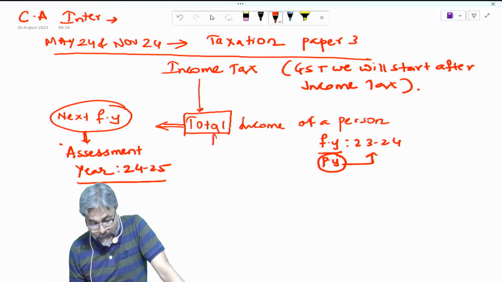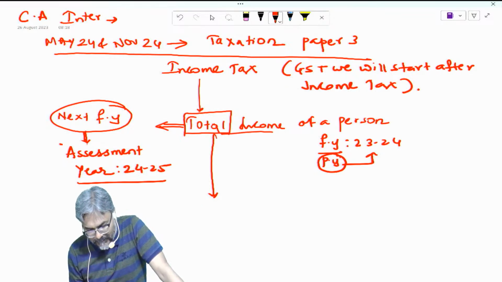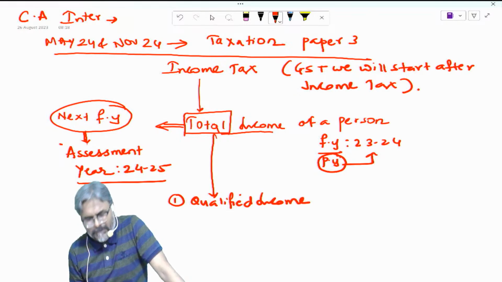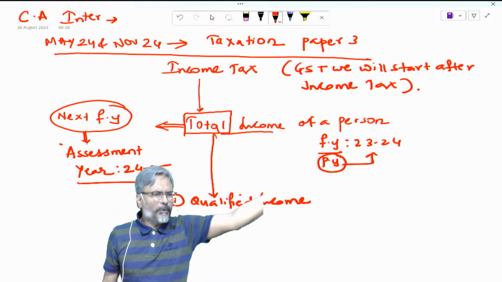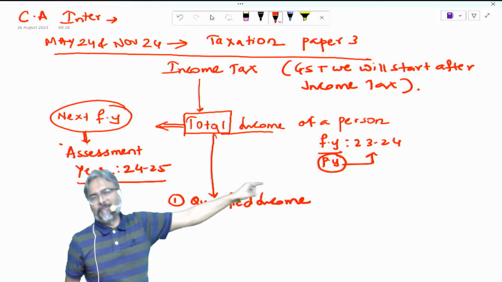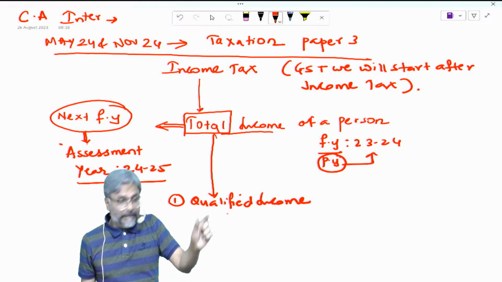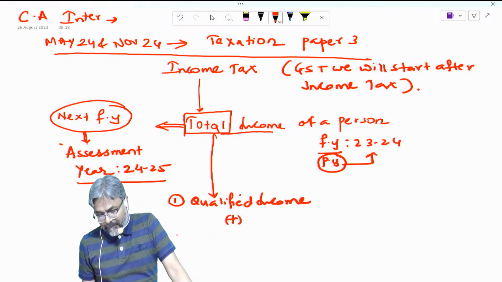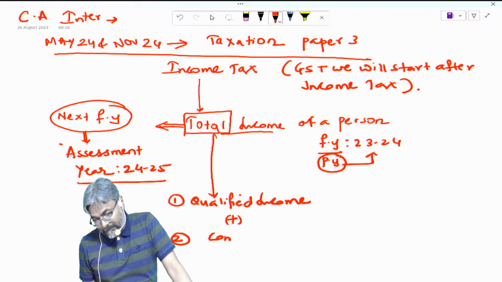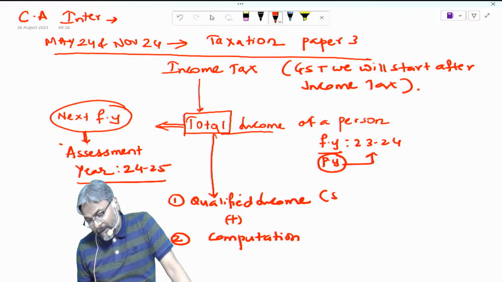Now students, as we all know, for total income the most important thing is first to get the qualified income. Those who have just joined today, you will come to know what qualified income is in the four classes. Don't worry. So first you have to select the qualified income. After you have done that, the next thing is to compute. Once you have done the selection, select what?